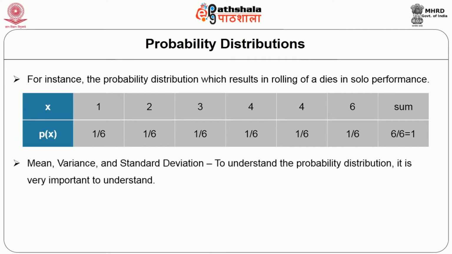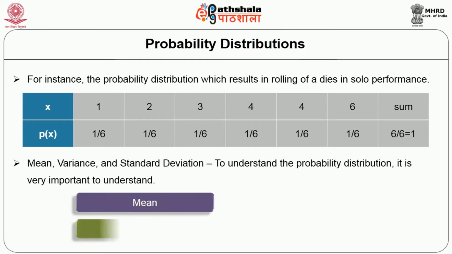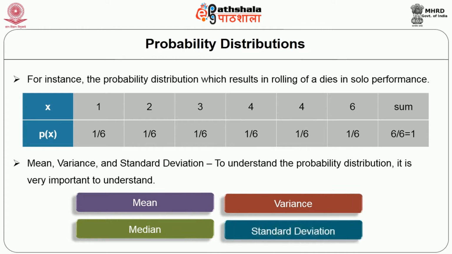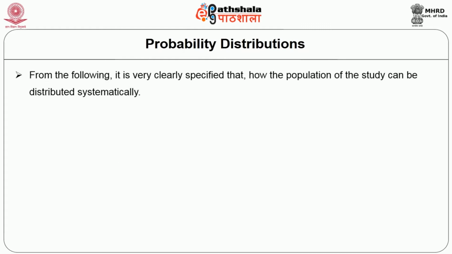It can be better understood with the help of mean, variance and standard deviation. To understand this probability distribution, it is very important to understand mean, median, variance and standard deviation. This can be explained with the help of the following table, that is, the following symmetrical representation. From it, it is clearly specified how a population or a sample of a study can be distributed systematically.